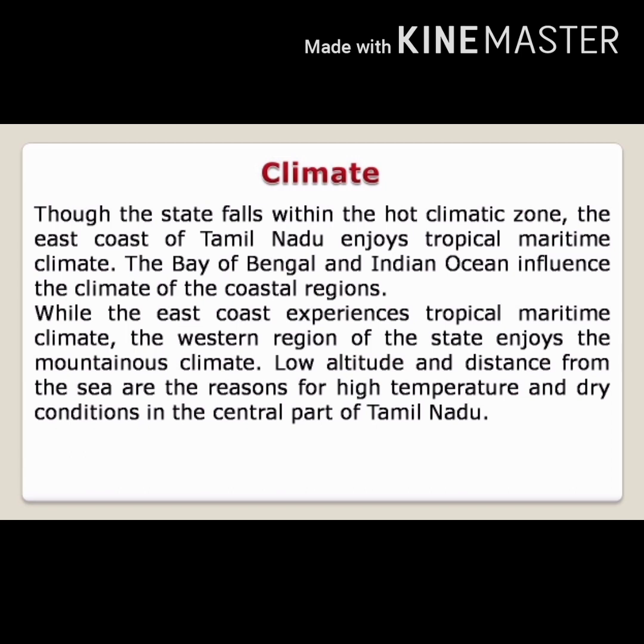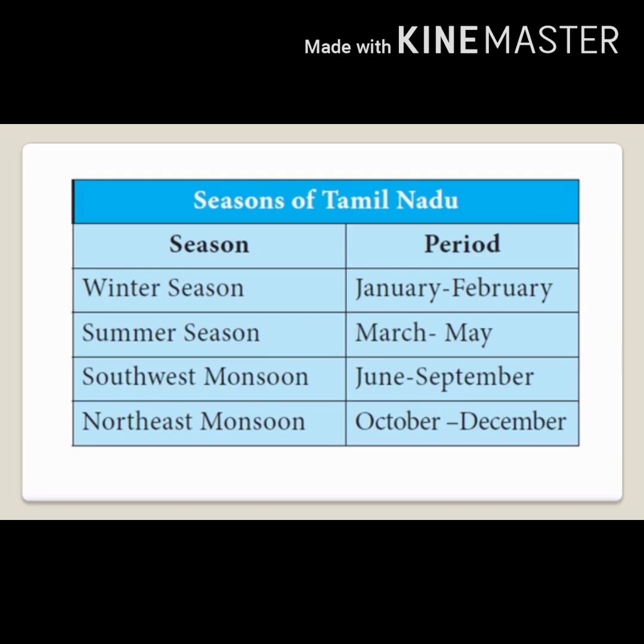Low altitude and distance from the sea are the reasons for high temperature and dry condition in the central part of Tamil Nadu. Low altitude means height. Distance from the sea and low altitude are the reasons for the high temperature and dry condition in the central part of Tamil Nadu.